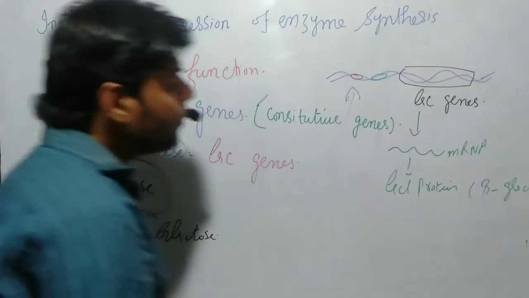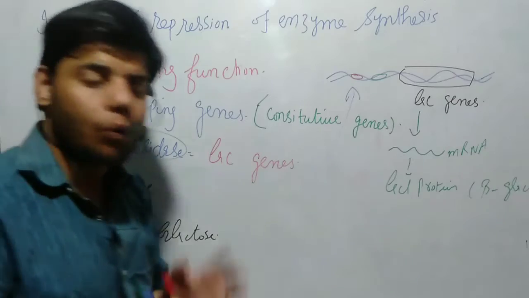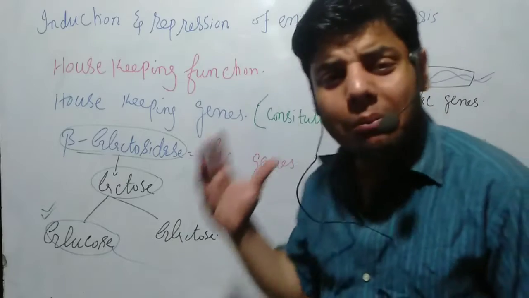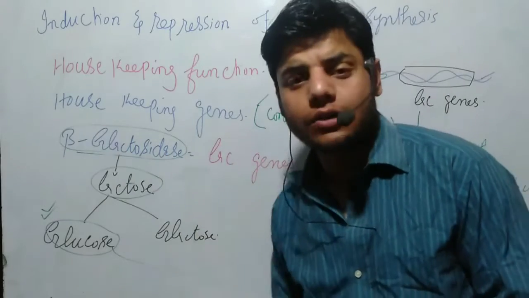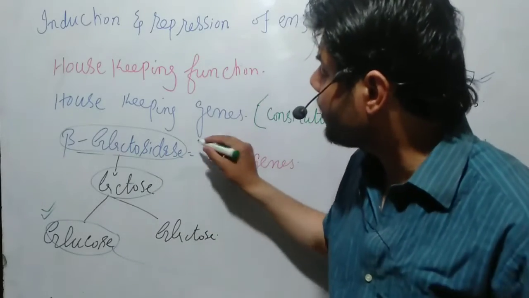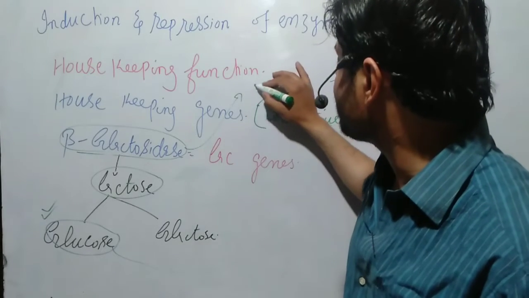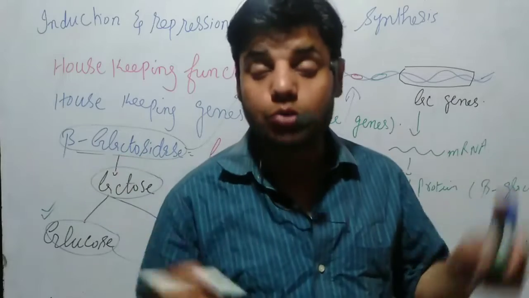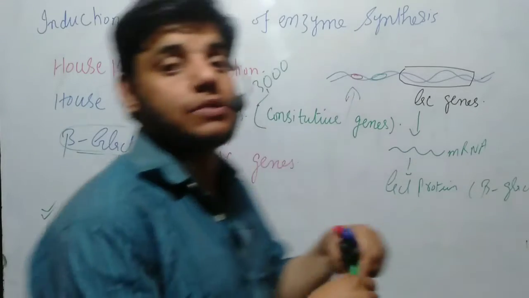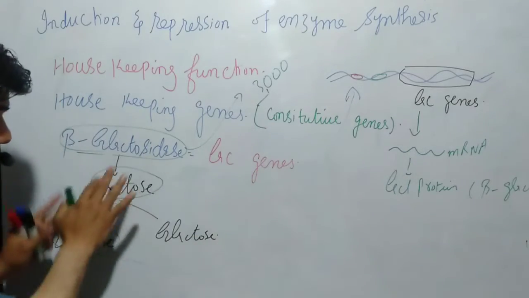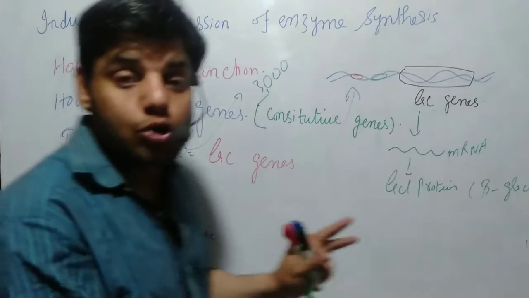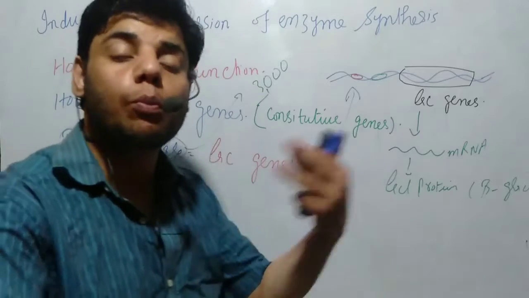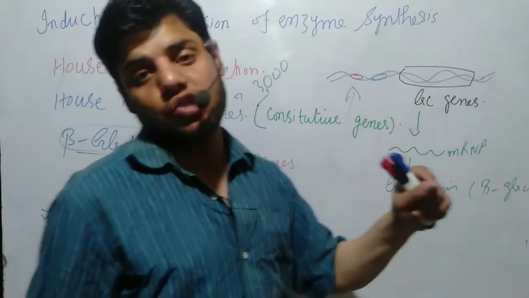Now remember, guys, what is actually going on inside a bacterial cell? Inside a bacterial cell, there are many beta-galactosidase enzymes available, maybe 3,000 or 30,000. But if lactose is present, then the bacteria will activate that gene again to produce more and more beta-galactosidase.